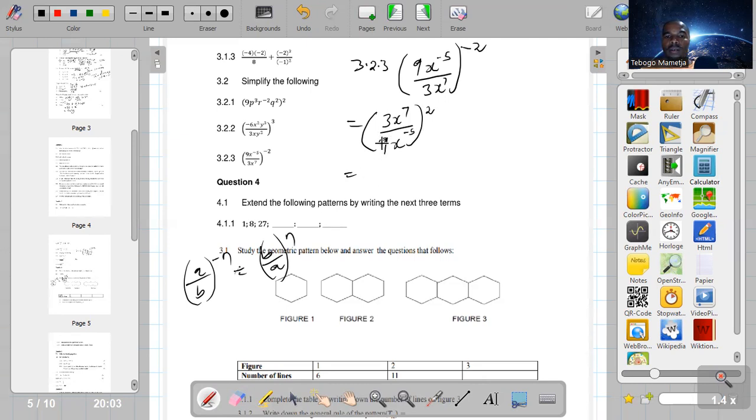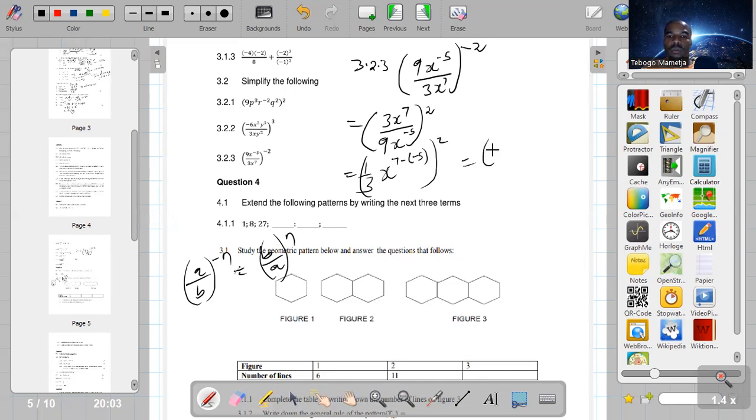So this is going to give us 1 over 3, then x to the power of 7 divided by x to the power of 5. Same base, we subtract exponents. So this is going to be x to the power of 7 minus 5, all raised to the power of 2.